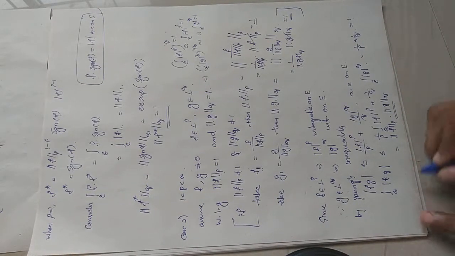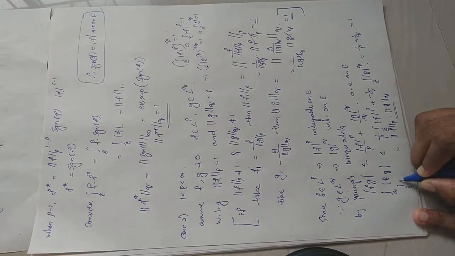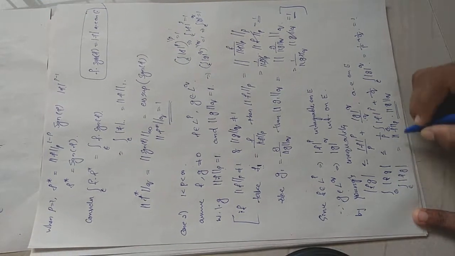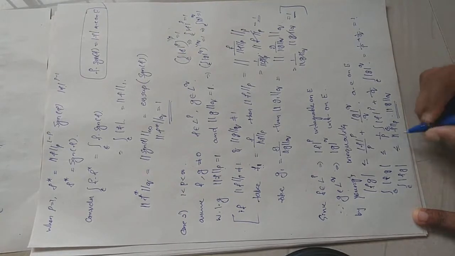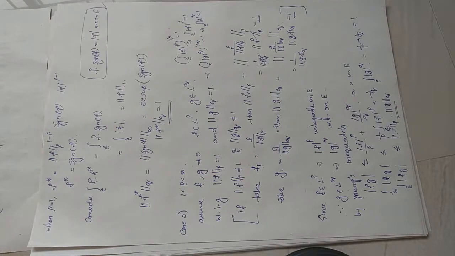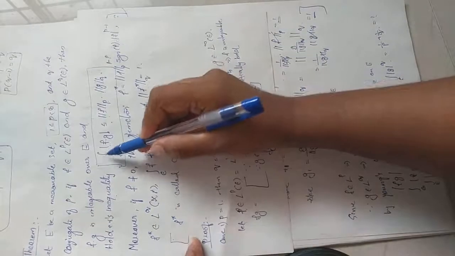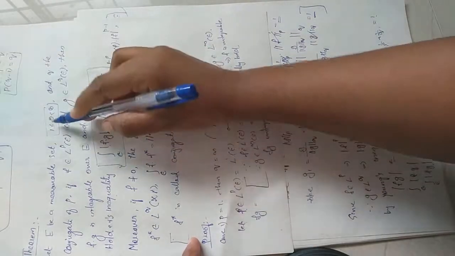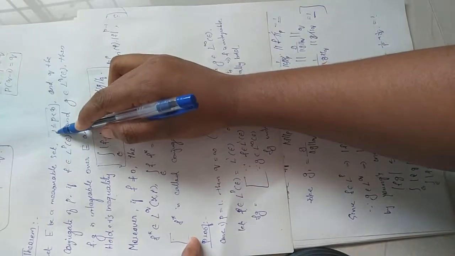So for this case we get Holder's inequality: the integral over E of |fg| is less than or equal to the p norm of f into the q norm of g. So we have proved Holder's inequality for the case p greater than 1 and less than infinity.